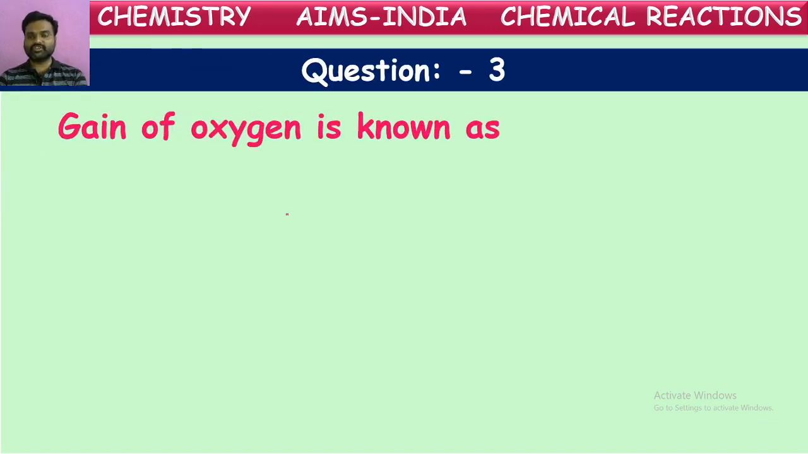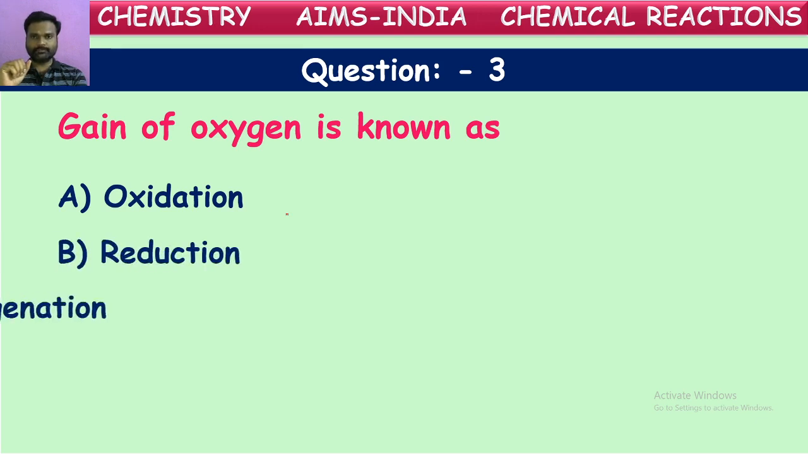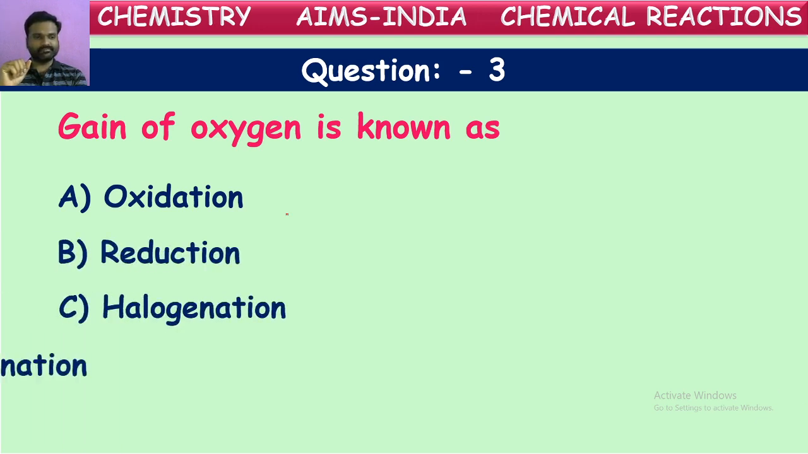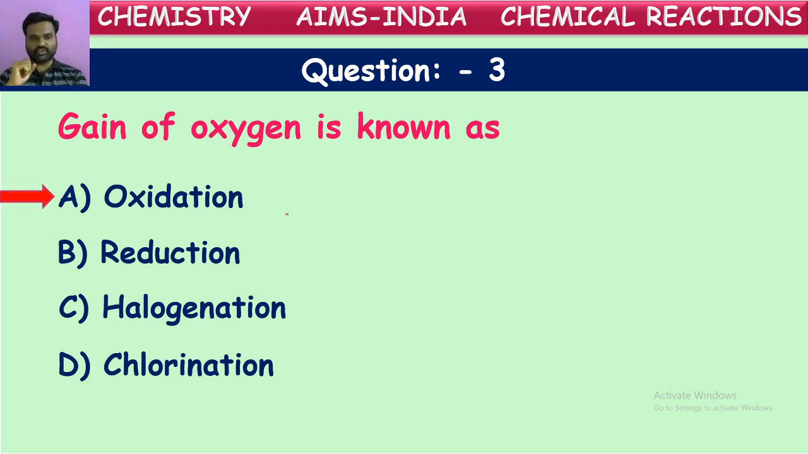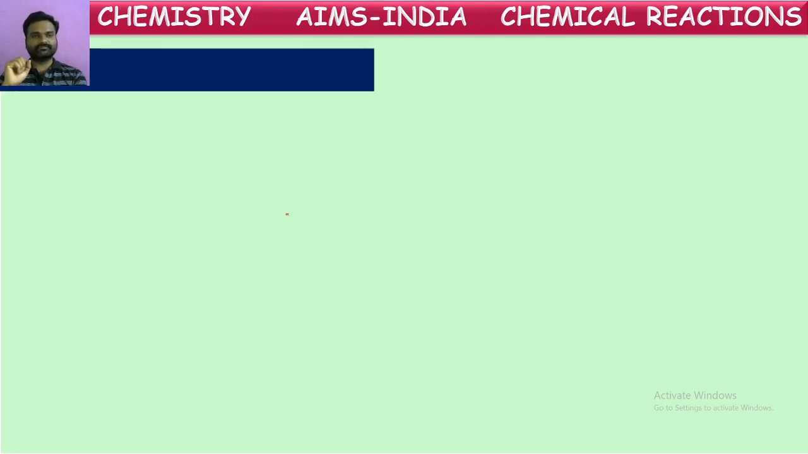Gain of oxygen is, just now we have seen, in terms of oxygen, oxidation and reduction can be explained. The gain of oxygens is known as, let us see options. Is it oxidation or reduction? Is it halogenation or chlorination? What is it called? Gain of oxygen is called, yes, any try? Yes, good. It is oxidation. Gain of oxygens is called oxidation. Next question.